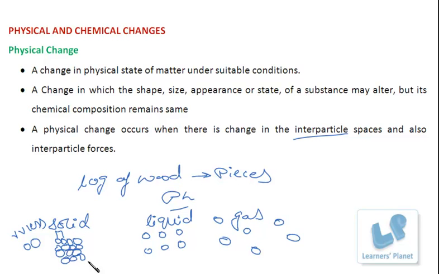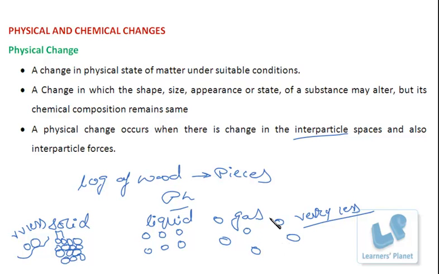Now, there are some forces of attraction between these particles. This force of attraction is maximum in case of solids. It is less than solid in case of liquids, and in gases it is negligible. The force of attraction between the particles of gases is very, very less.